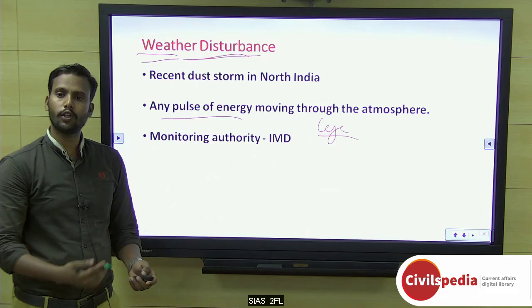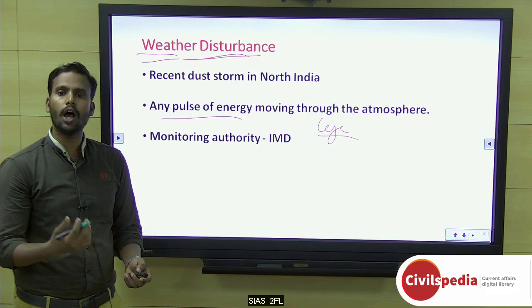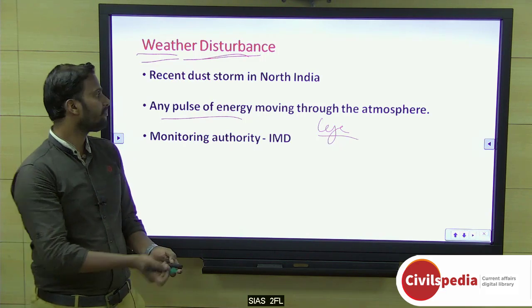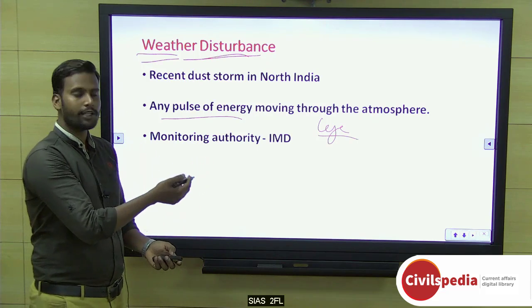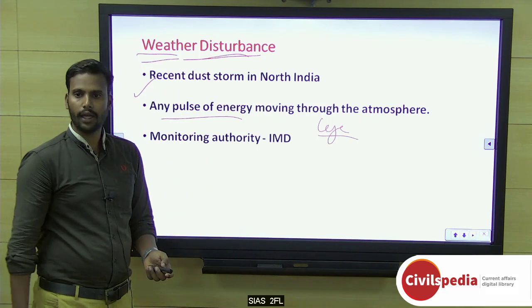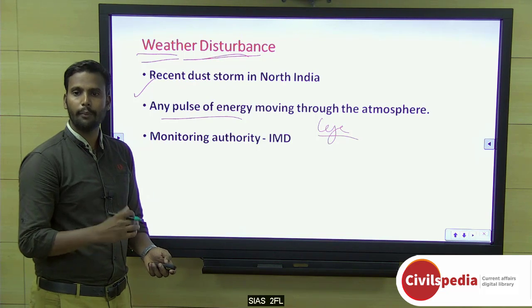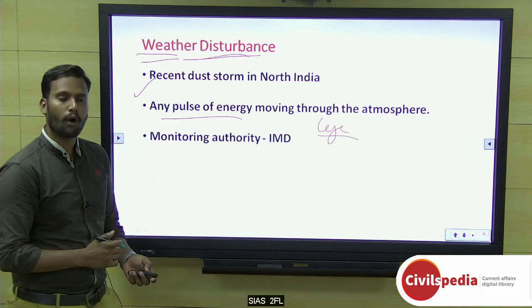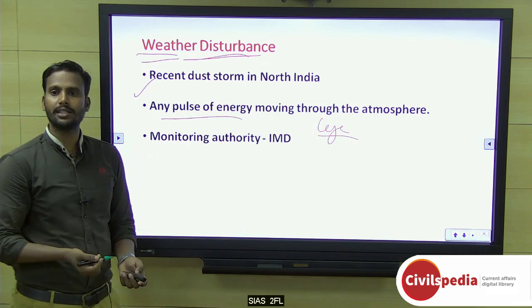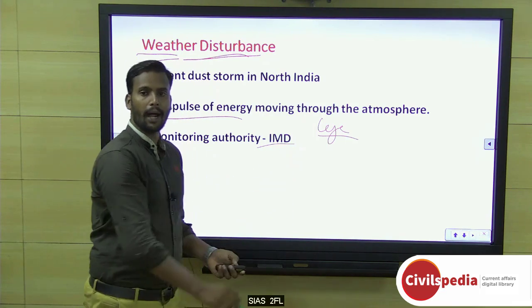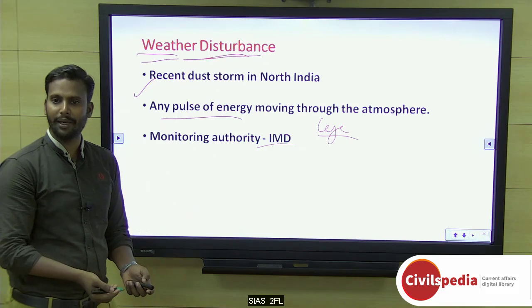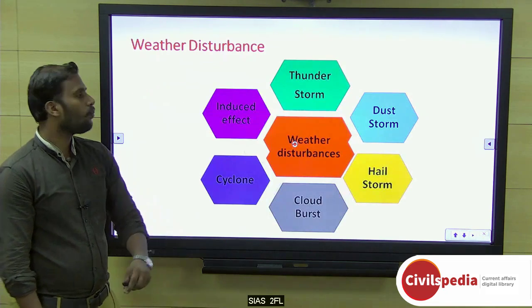Or without the southwest or northeast monsoon, how will you get rainfall? Or even the western disturbance, which is actually producing this dust storm and all. Without that, how can the northern regions get rainfall right now? Pre-monsoon rainfalls, okay. So these are the important things. Overall, this weather disturbance is monitored by the Indian Meteorological Department. They will tell you when the cyclone is coming and when the rain is coming.